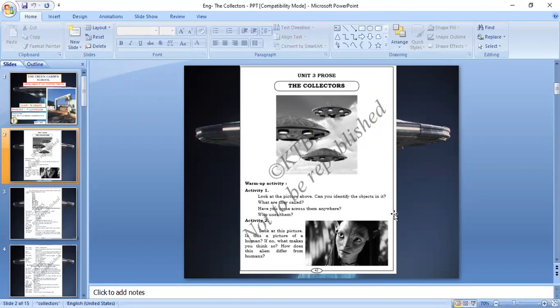The aliens have taken the form of humans, and hence the group takes shelter in the spaceship, mistaking it for a house. Now you see here the first page.